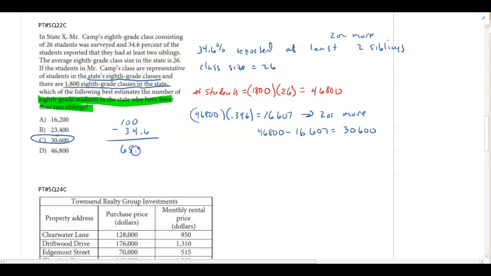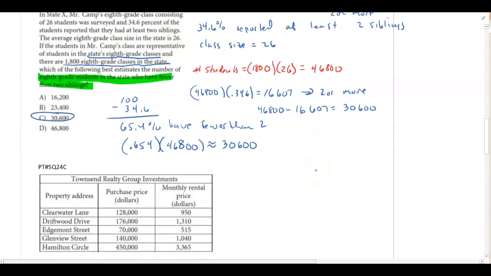So 65.4% have fewer than 2. So what is 0.654 times 46,800? That would give you approximately 30,600, letter C. It's 2 ways to approach that problem.